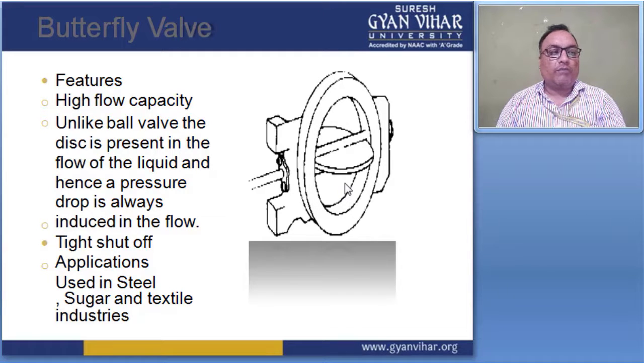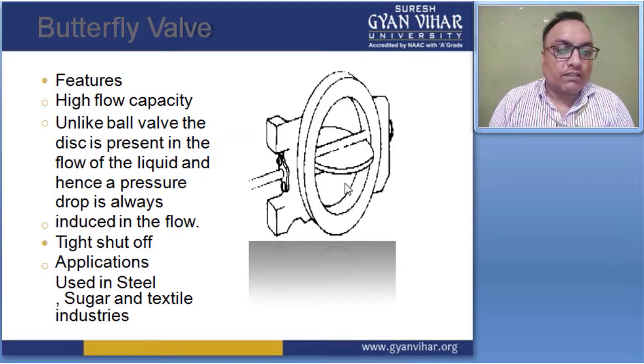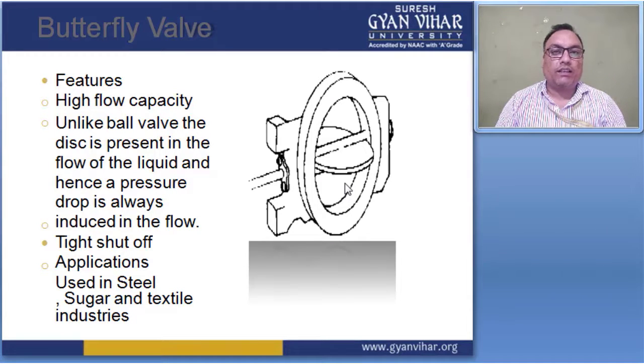The application of this valve is in the steel, sugar and textile industries, to send sugarcane liquid from one place to another, meaning from a tank to some purification section. So most industries, such as textile industries, sugar industries and steel industries, use this type of valve.